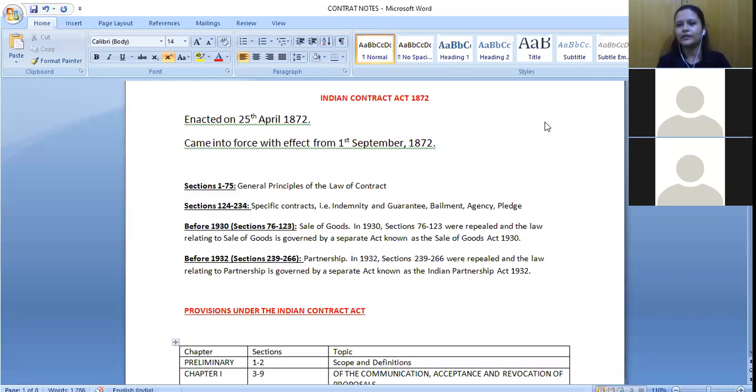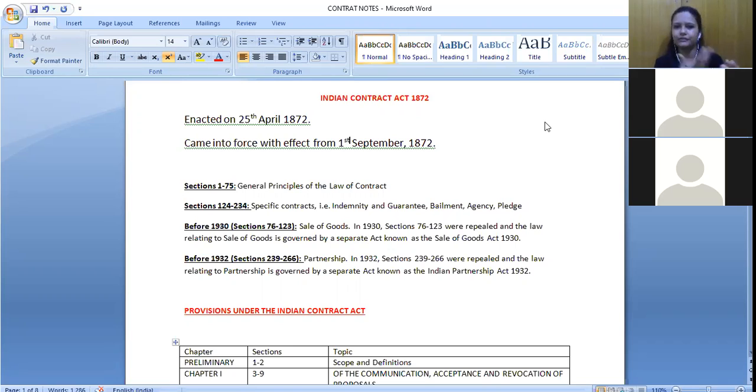Also, while discussing individual topics, take for example offer, what is a general offer, what is a specific offer, we will also look at some landmark case laws for a better understanding. Case laws in much detail may not be necessary from the exam point of view, but it would help you understand the concept. When we talk about a specific contract, if you read 2-3 cases along with that, it would help you understand the concept better.